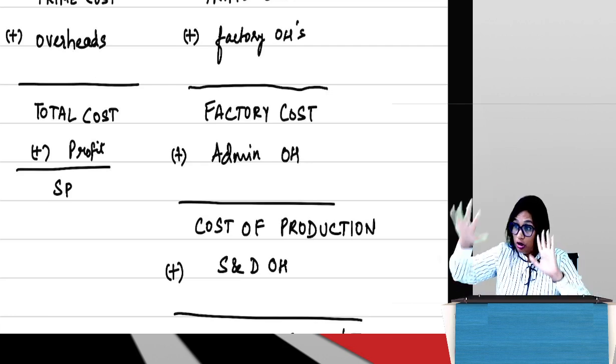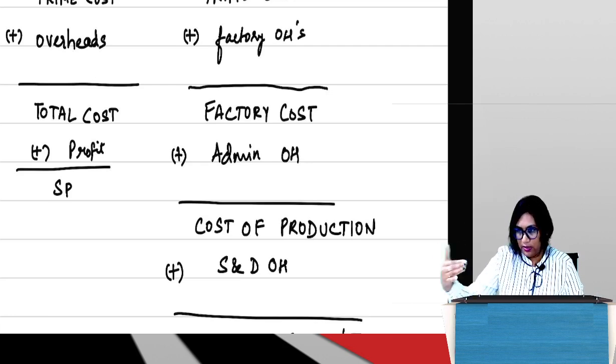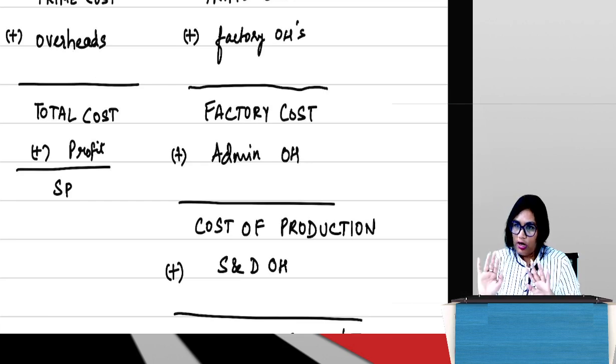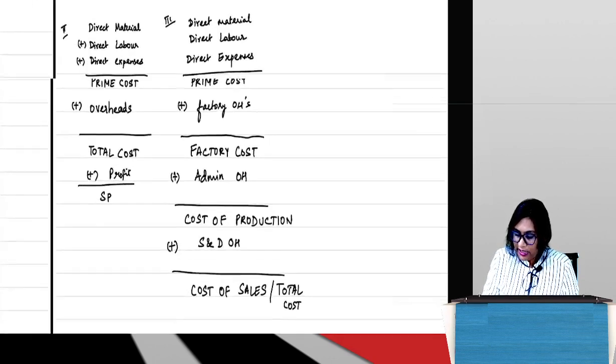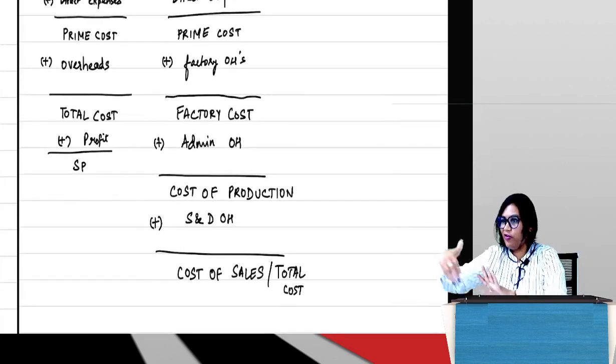For that you need to know the full format of cost sheet. So I will revisit it. For now you understand this one. That's why I asked you to keep it separate. Did you see from the first iteration how we have come to the third iteration?